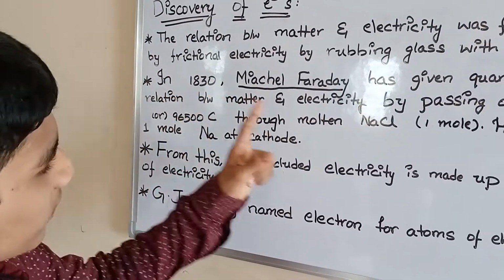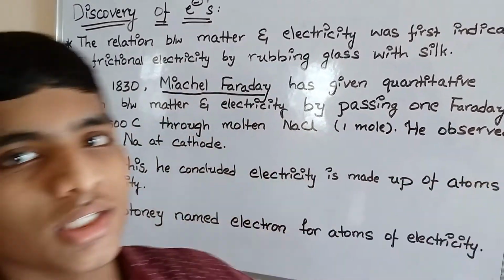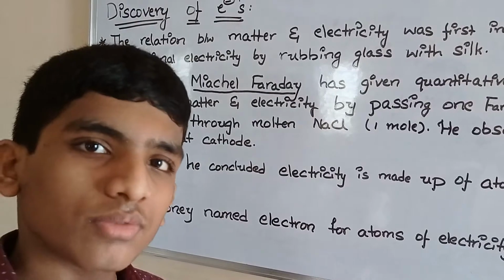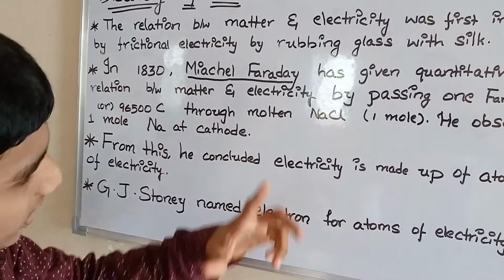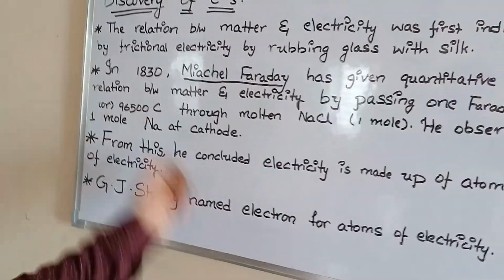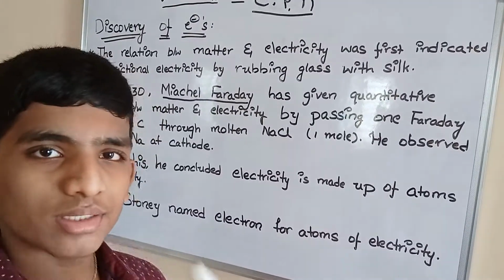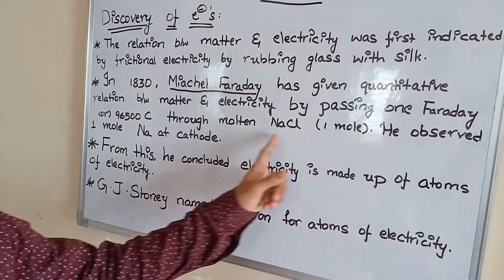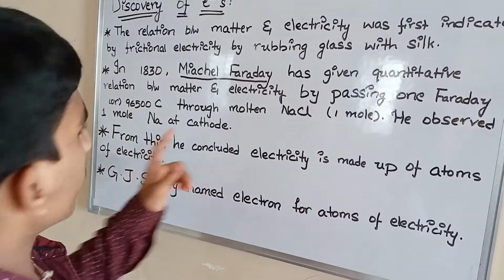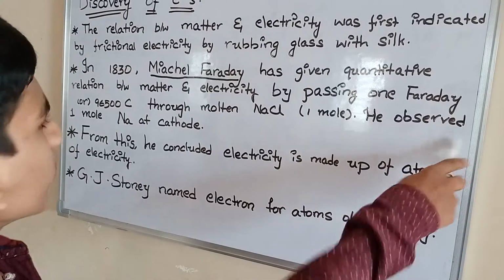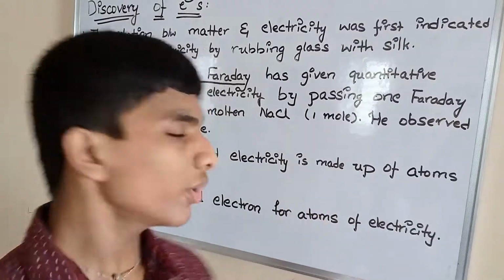In 1830, Michael Faraday, a scientist, gave a quantitative relationship between matter and electricity by passing 1 Faraday, or 96,500 coulombs, through 1 mole of molten NaCl. He observed that 1 mole of Na is produced at the cathode. At the place of cathode, there is 1 mole of sodium.